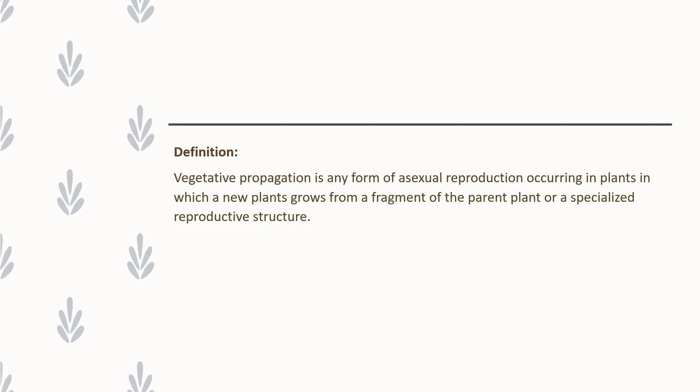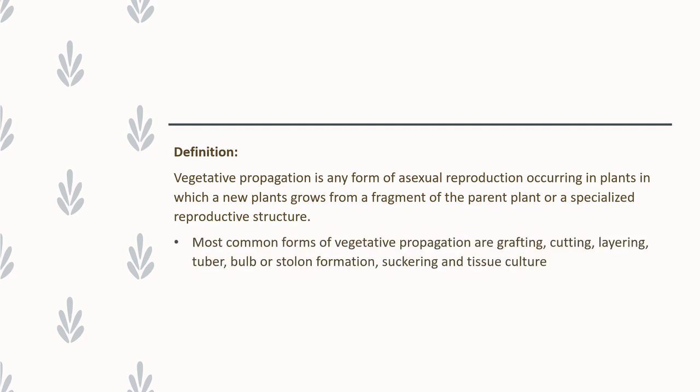Vegetative propagation is a form of asexual reproduction. Here, we take a portion of a plant, and by using that portion we can grow a complete plant. So it is a kind of asexual reproduction method.